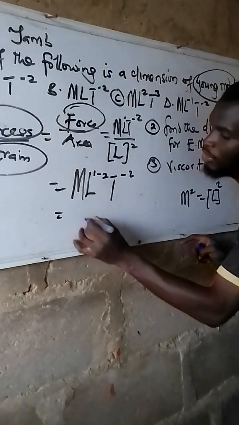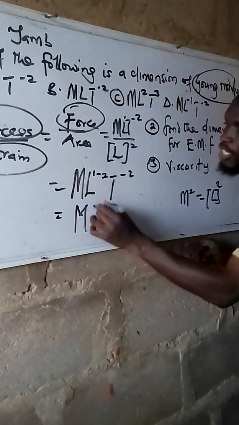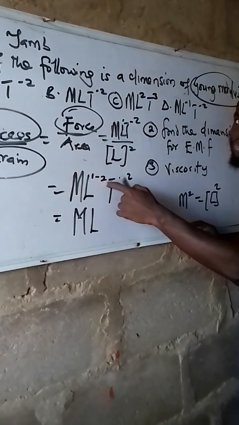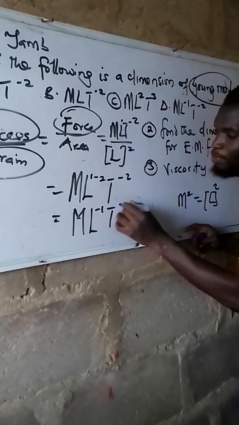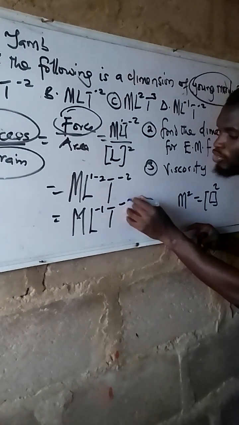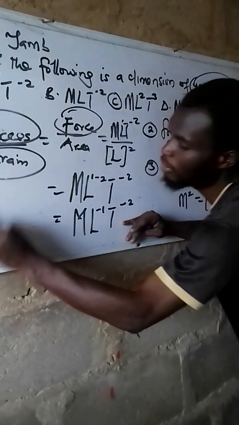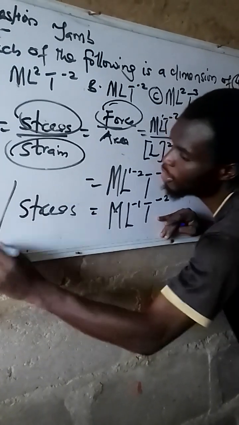All you need to do is try and compute that. ML, 1 minus 2 will give us minus 1. Then T power 2. This is the dimension for what? For stress, or pressure.